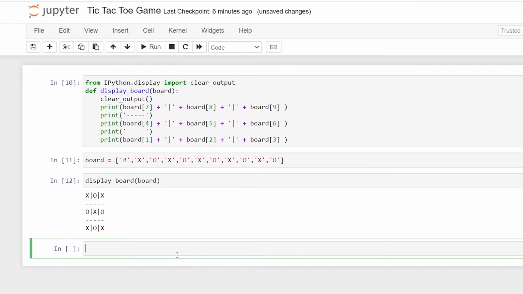So the next step is we have to write a function which can take the player input.